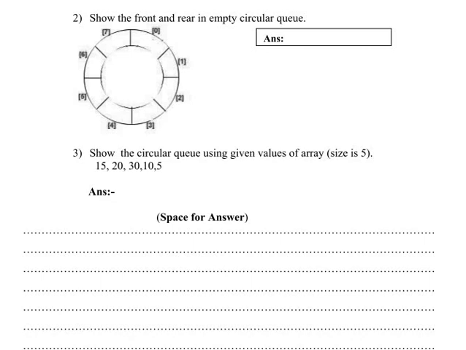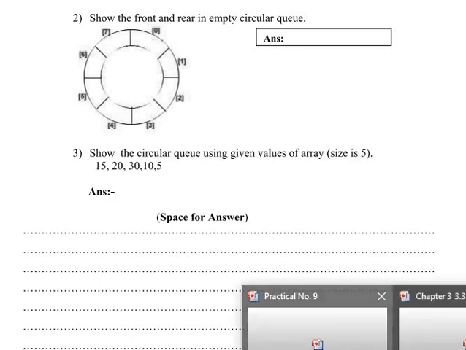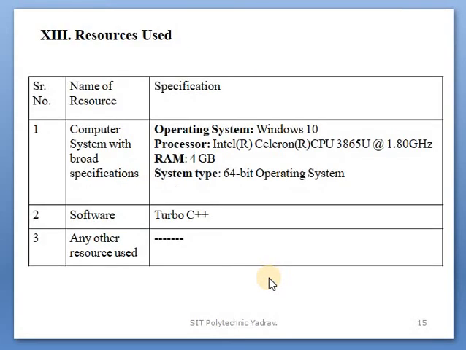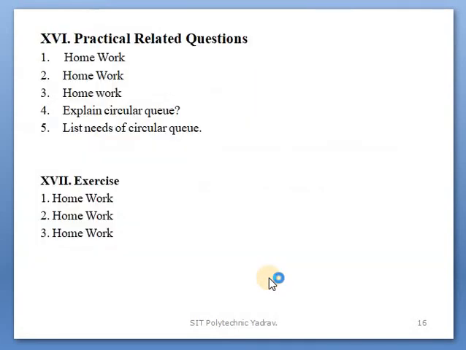After that, there is the code. After that, the resources used table is completed. In practical related questions, 2 more questions are added: explain circular queue and list the needs of circular queue. For the exercise questions, there are 3 questions which are homework for you.